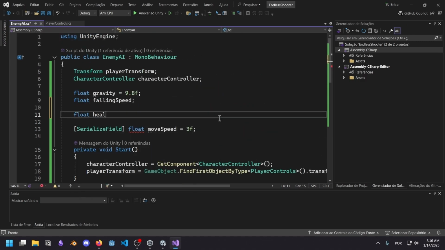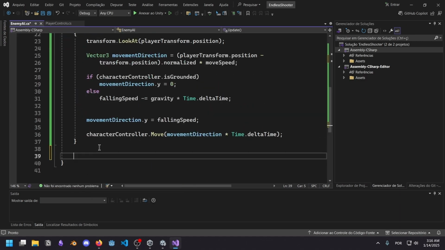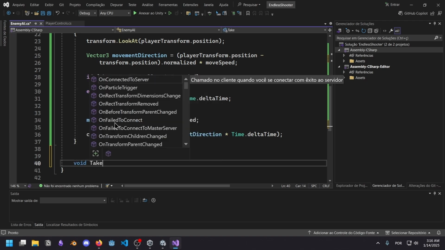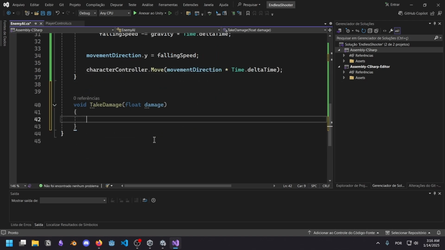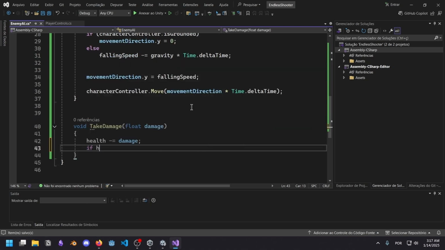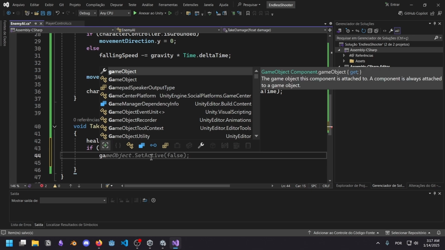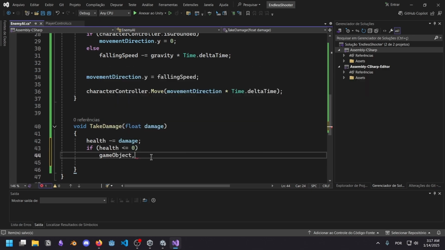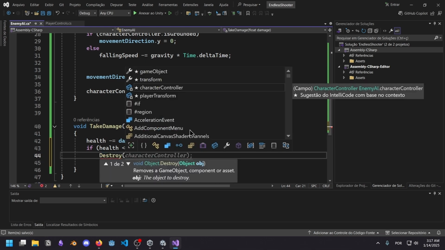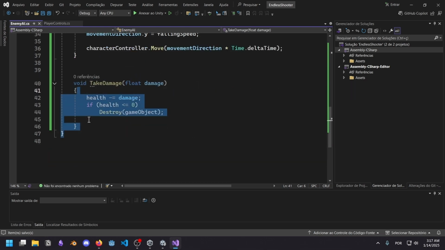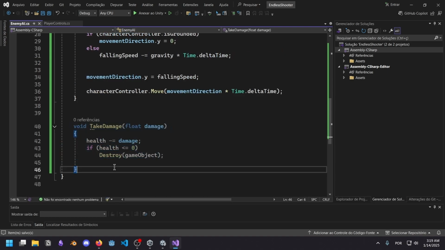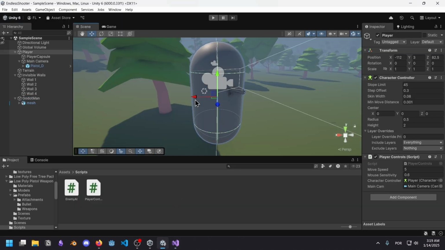So we can have a health of like 10, for example, and we could have a function called TakeDamage, and then we would simply make health minus equals damage. And if health is less than or equal to 0, I forgot we are in C#, we would simply get our game object and destroy. Is that not how you destroy a game object? Oh, Destroy(gameObject). So this is our TakeDamage function. We're gonna get back to this, but right now we want to give our player the ability to shoot a weapon.